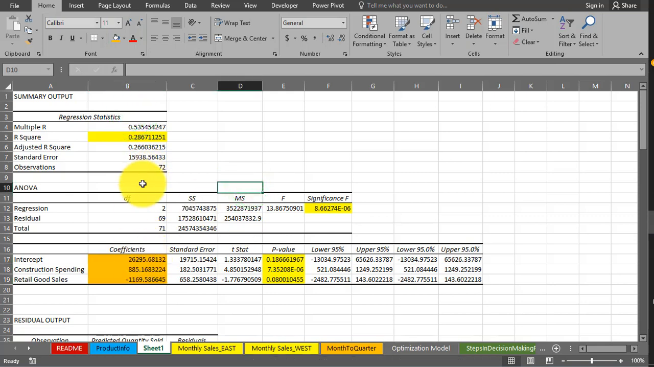Okay, so here's what we got going on. Clearly, construction spending is good for selling bottles of water. What that means is every time construction spending goes up by $1 or by a unit, we sell 885 more quantity. Okay, so that's what that means. Down here it suggests retail goods sales don't really have a strong relationship to selling bottles of water.